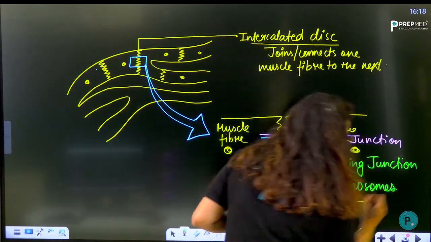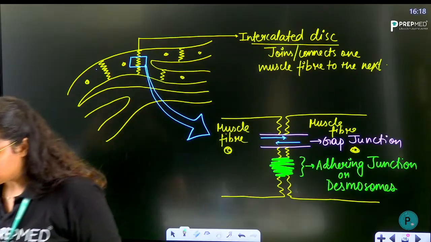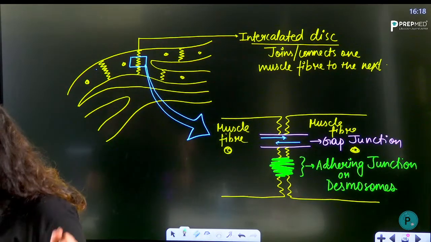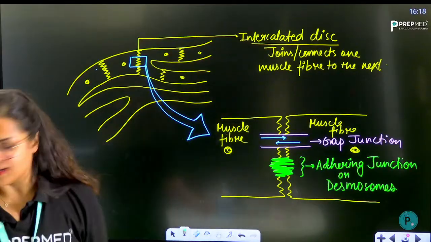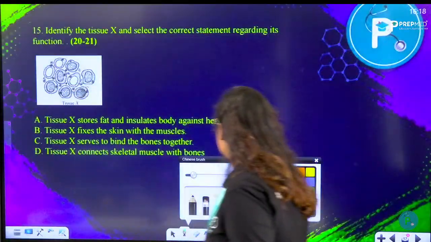Desmosomes. All right, I hope you understood this. This was your question. You wanted me to explain the intercalated disc. Is it clear? Should we move on? We are moving to the next question, question number 15 now.